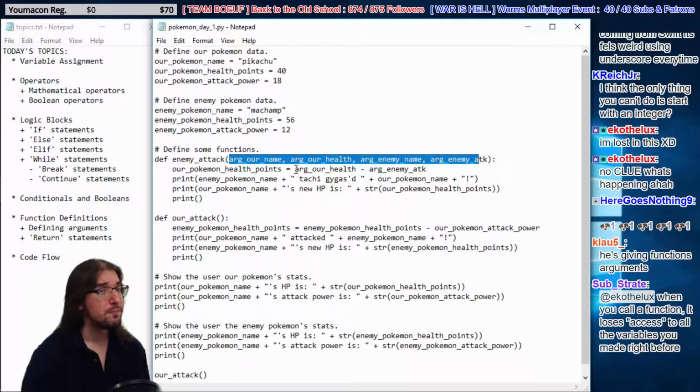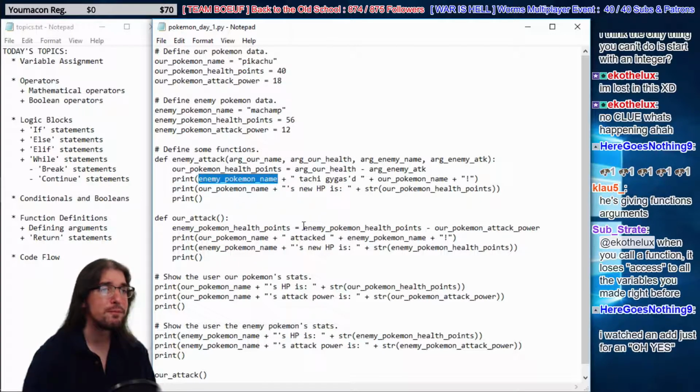All right. Okay, so now we're going to use these new values we've been given. We're going to use our enemy name, which we got right here. We're going to use this data we got right here. We're going to use arg our name right here. Instead of using our Pokemon name, we don't have access to it, right? We lost access to this value that's defined up here.